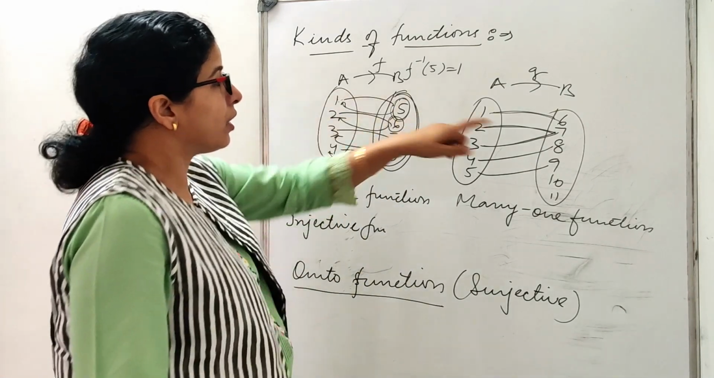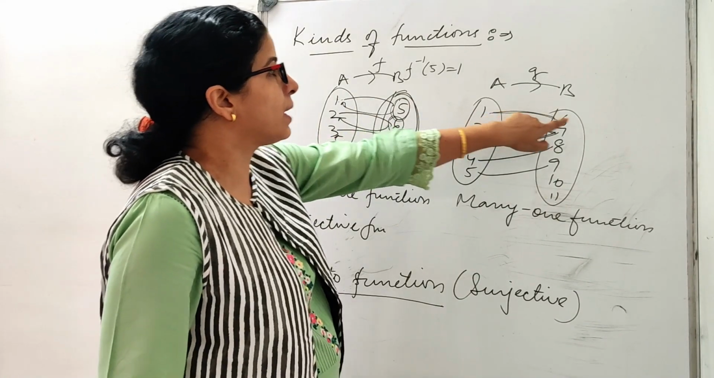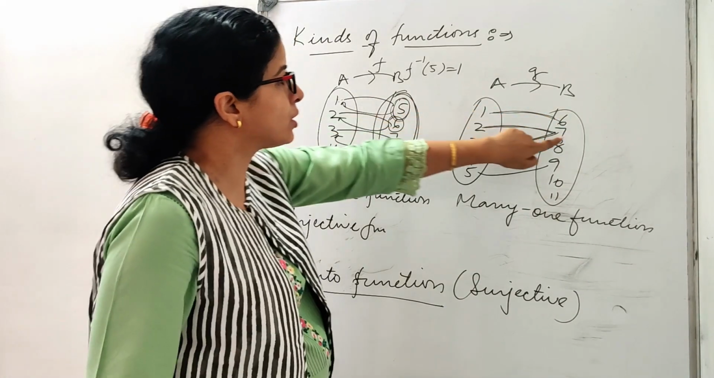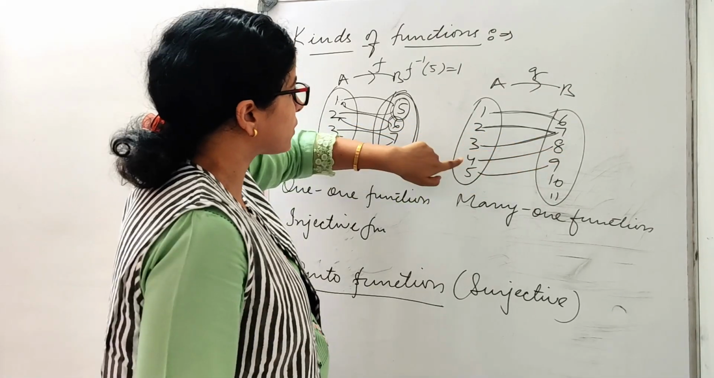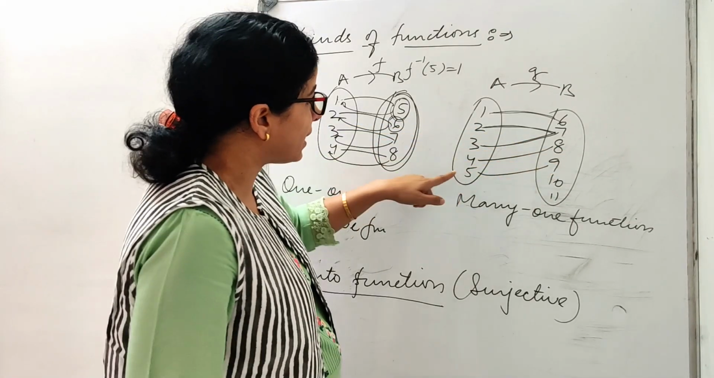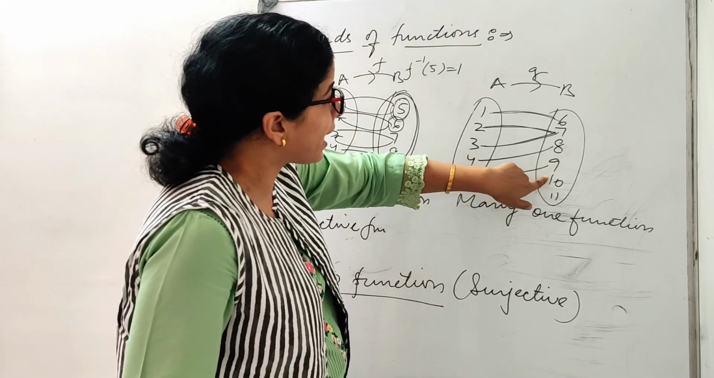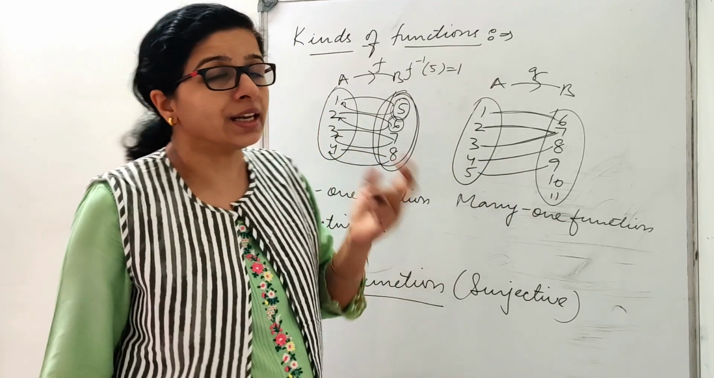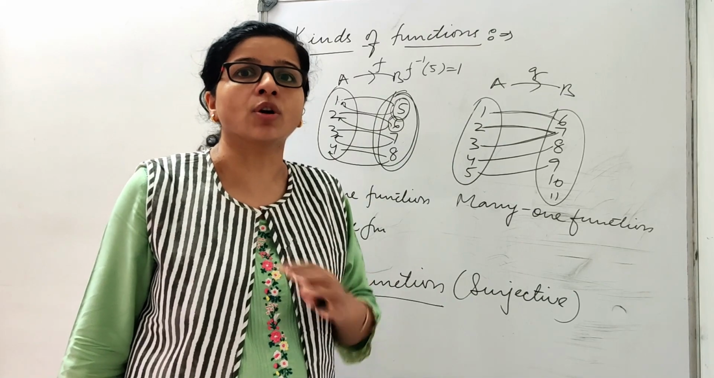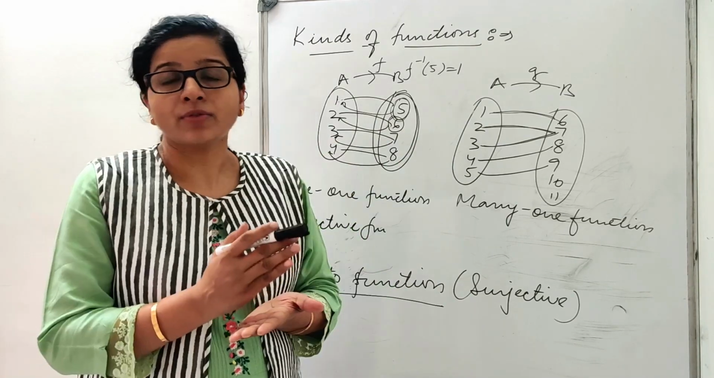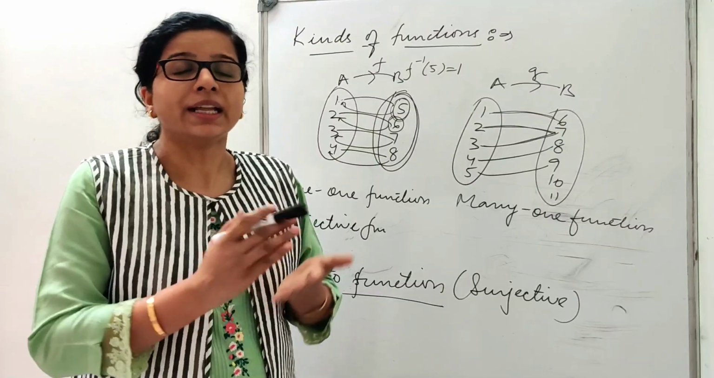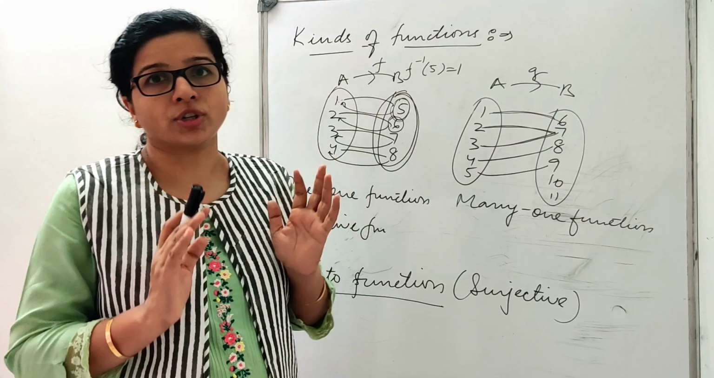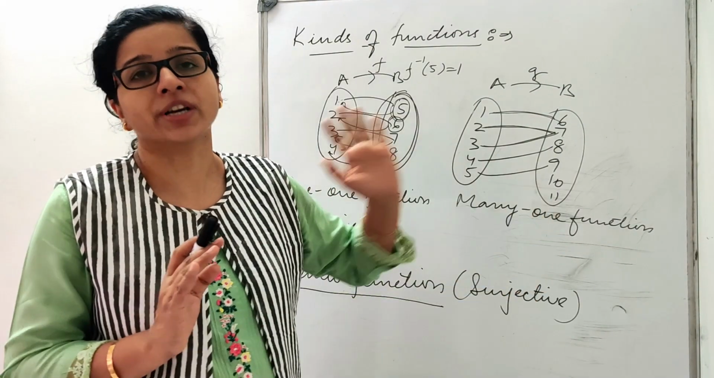Right. Now if I come here, pre-image of 6 is 1. Pre-image of 7 is 2. Also it can be 3. Pre-image of 8 is 4. Pre-image of 9 is 5. But I don't have the pre-images for 10 and 11. So it means it is not a onto function. If all the elements of set B have a pre-image in A, then it is a onto function, or we call it as a surjective function.